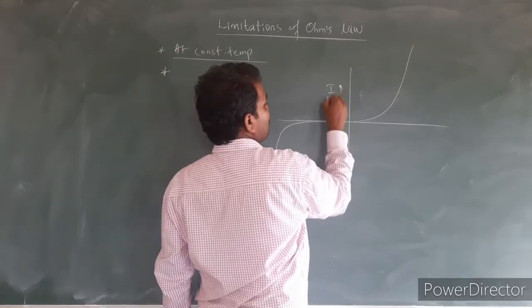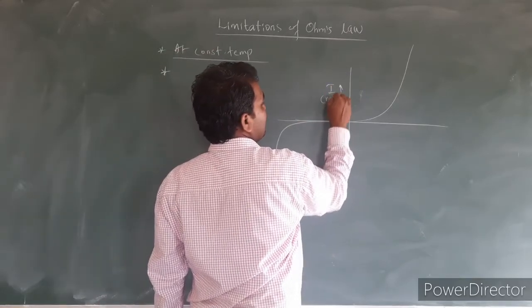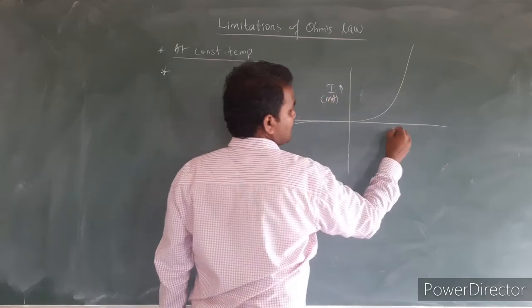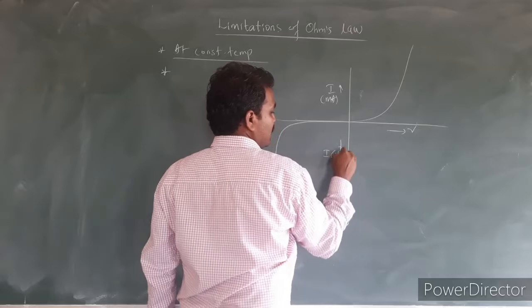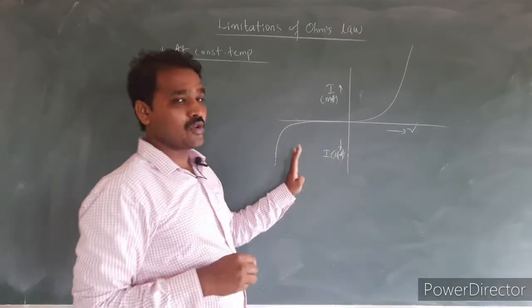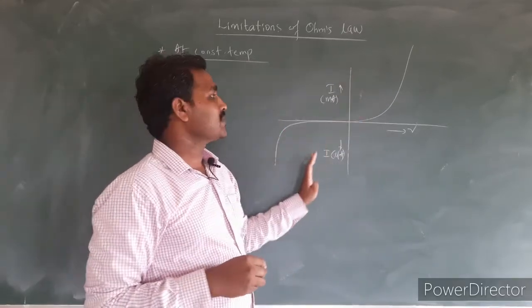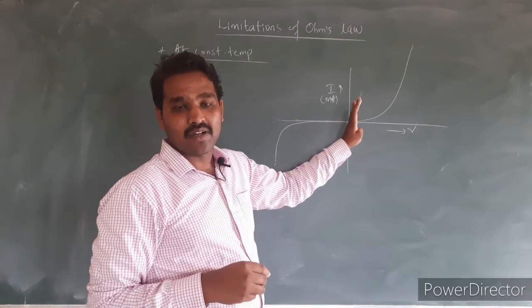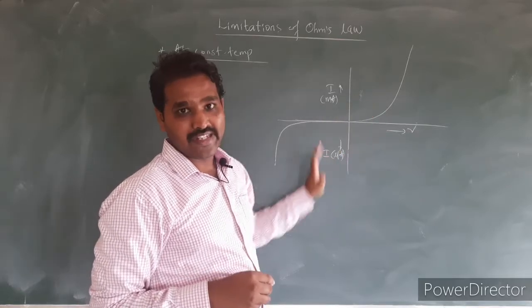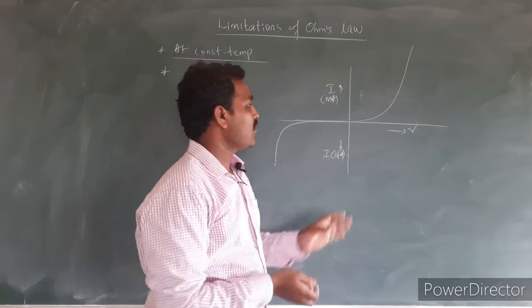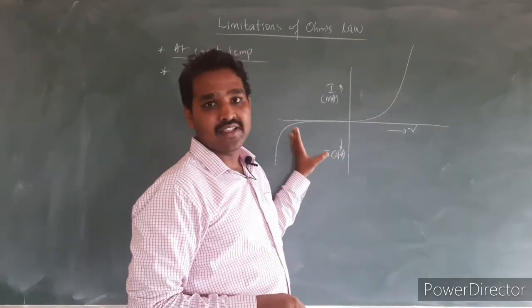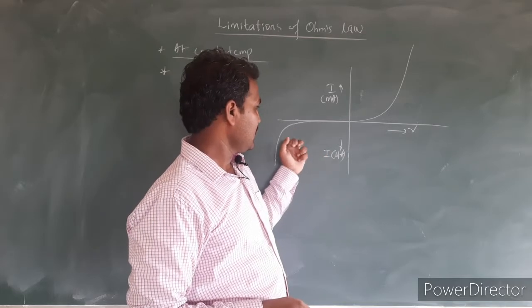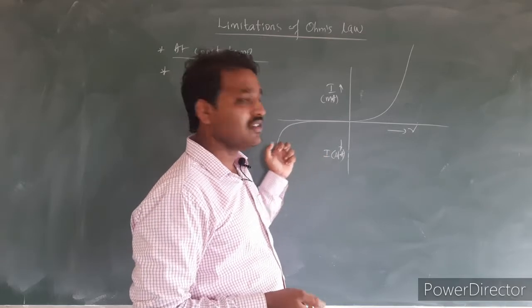Current is along the positive y axis here, and here I have voltage. In forward bias we will have current in milliamperes. In reverse bias you will have a lesser value of current. In both forward as well as reverse bias we are not getting a straight path, that is, we are getting non-linear graphs. As well as the nature of the graph of the same diode in forward bias is different from the nature of the graph in reverse bias.